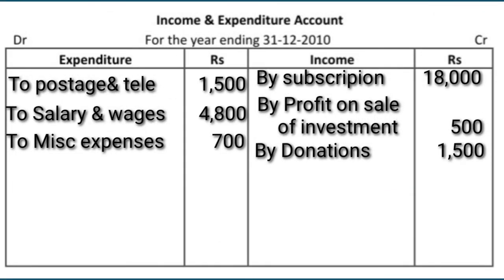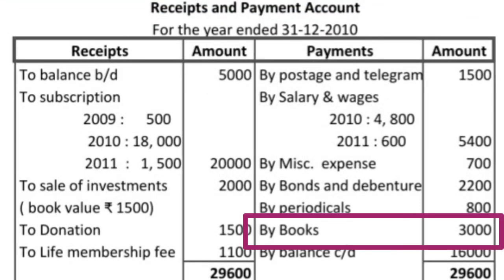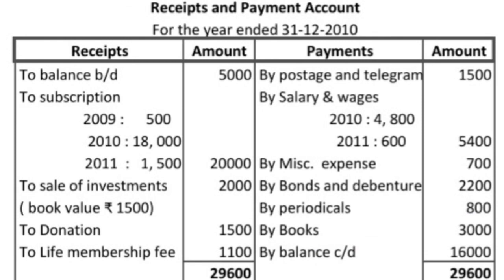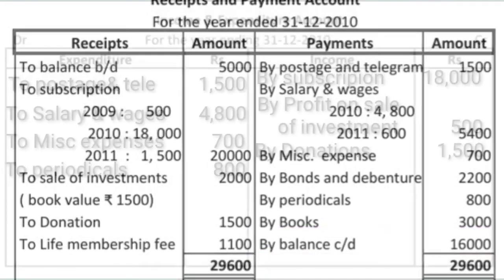So we can enter into the debit side of the income and expenditure account, to periodicals 800. And books we can use long term, right? We can keep this book, we can read it any time. So we can use this book long term. So we will treat books as an asset. So it will come into the balance sheet, not in the income and expenditure account. So books we can ignore. Then the last item is balance carried down. Opening balance and closing balance we will not enter into the income and expenditure account.